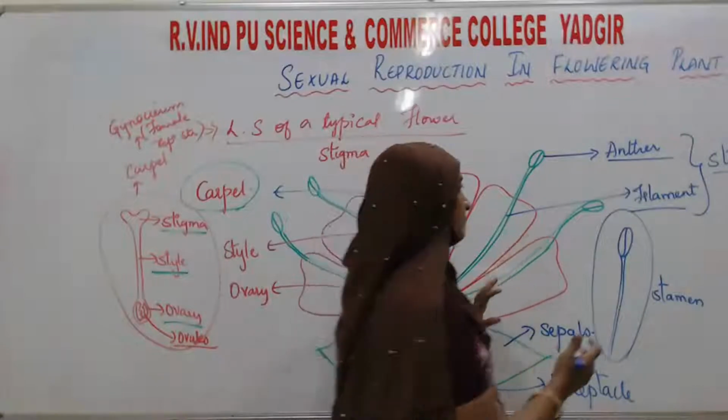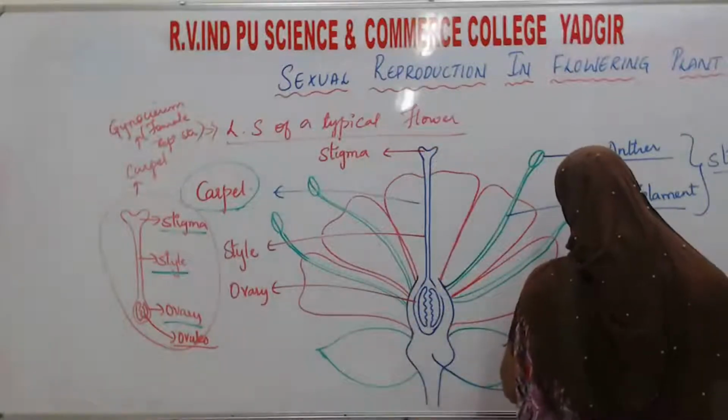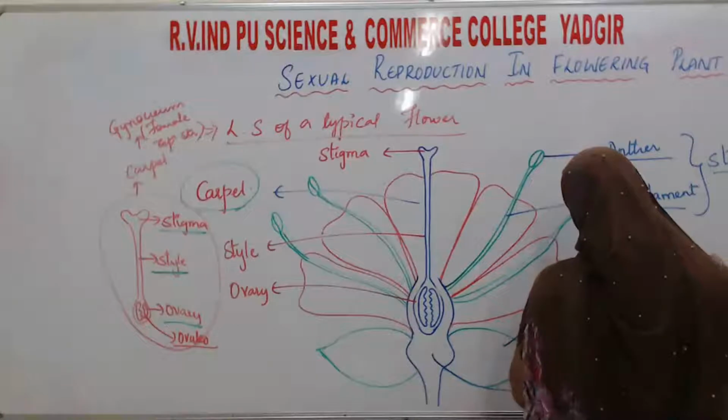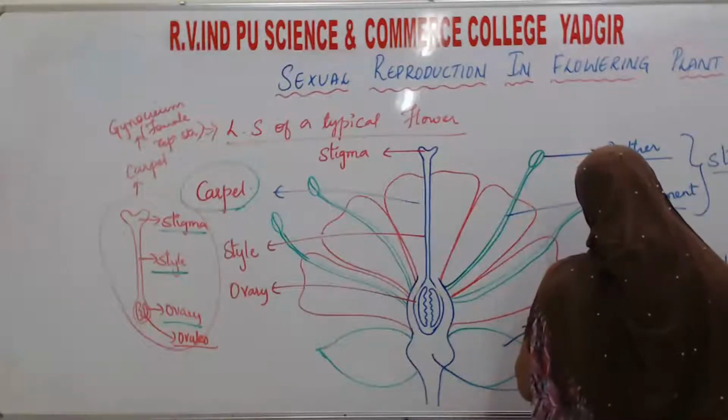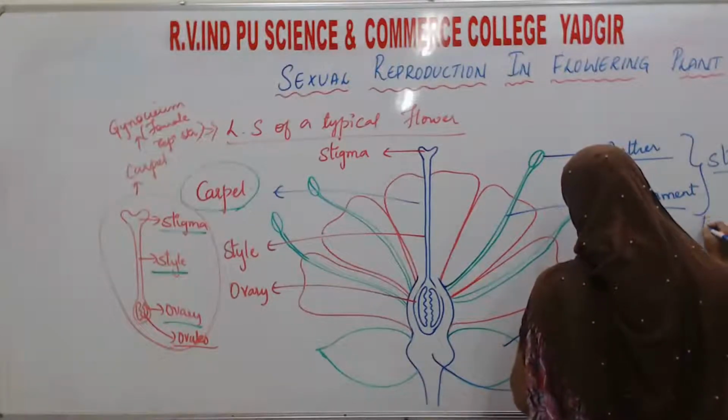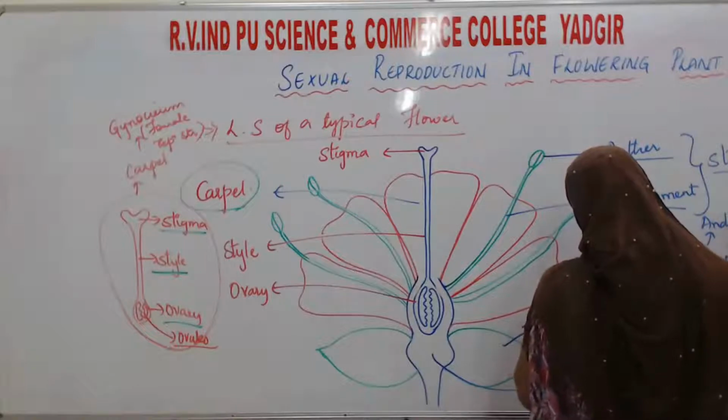So this is the male reproductive structure, or else we can also call it the androecium.